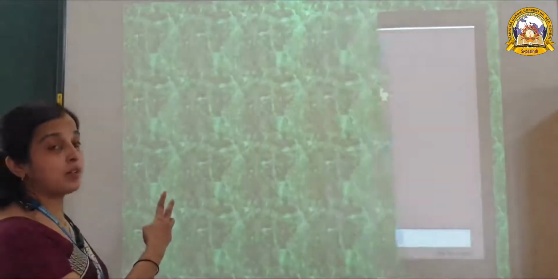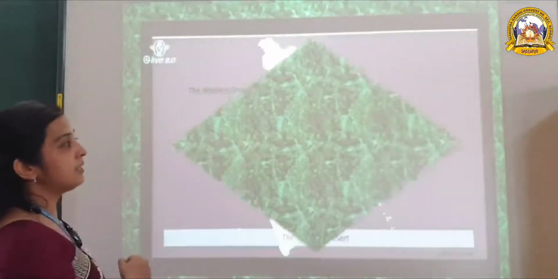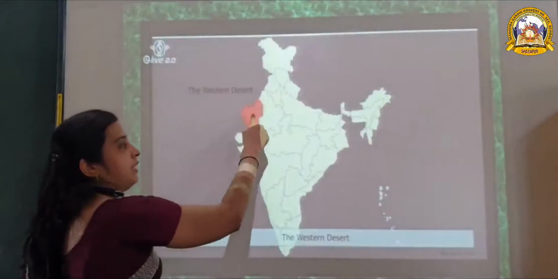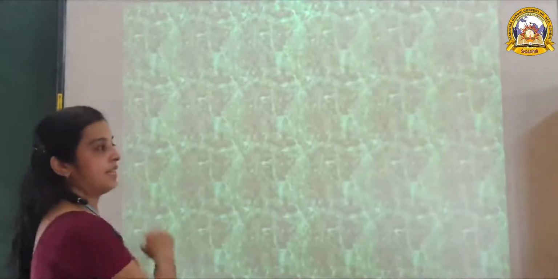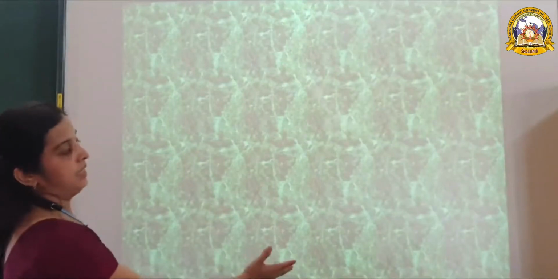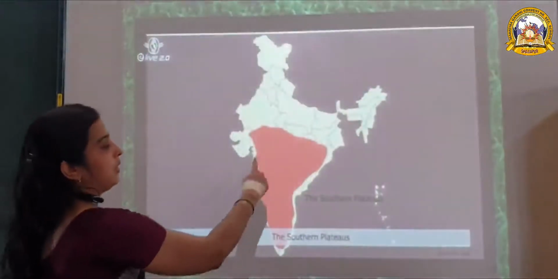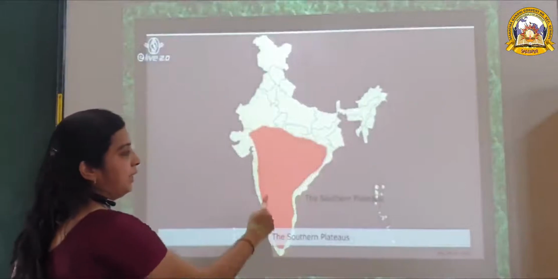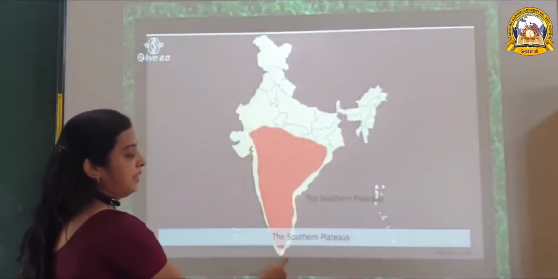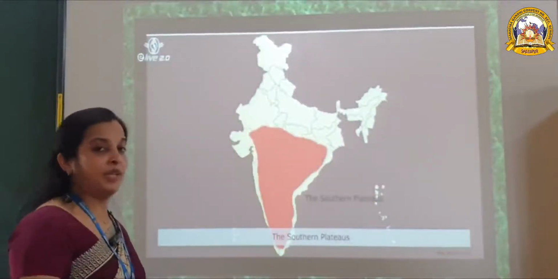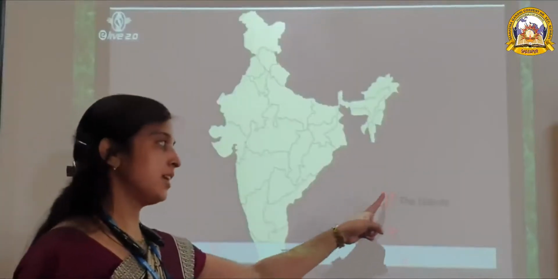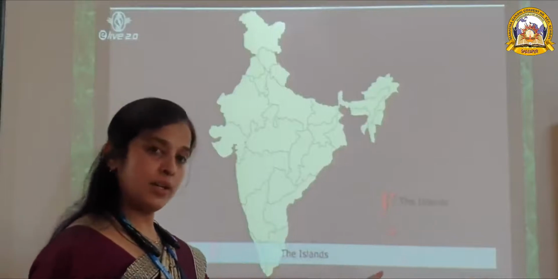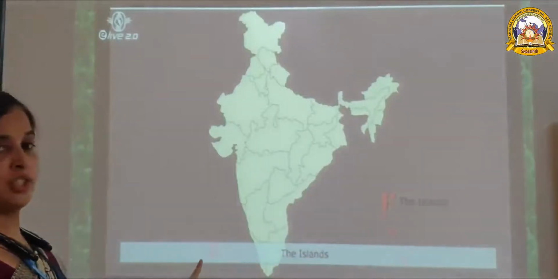Third is the western desert. The third physical division is the western desert. Next is the southern plateau. Our fourth physical division is the southern plateau. Our fifth physical division is the islands, the Andaman and Nicobar Islands and the Lakshadweep Islands.